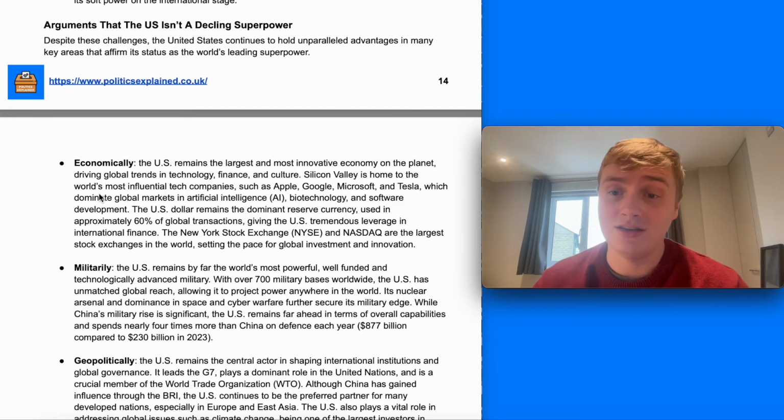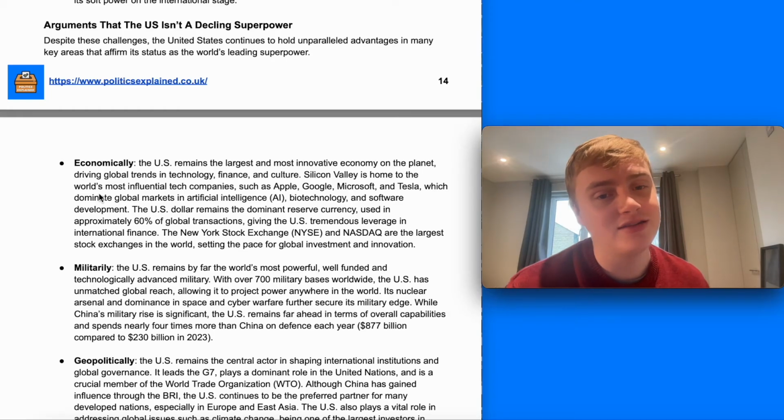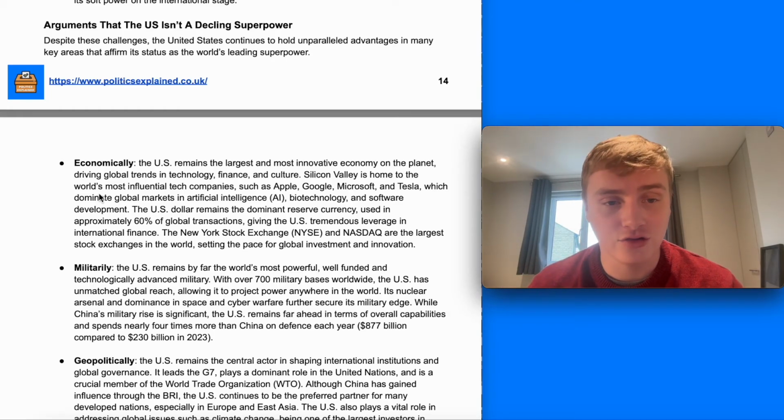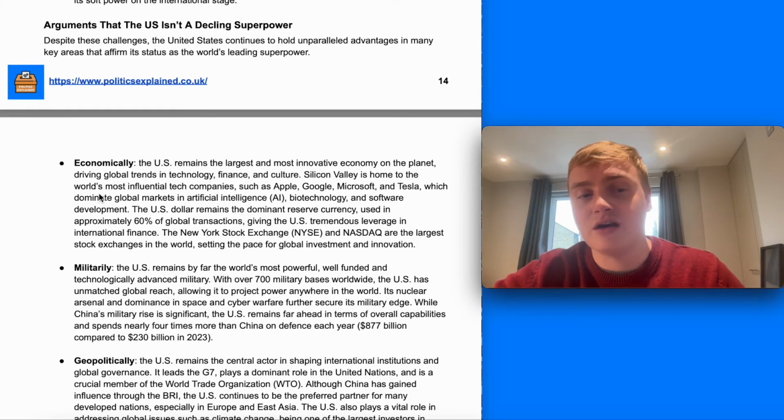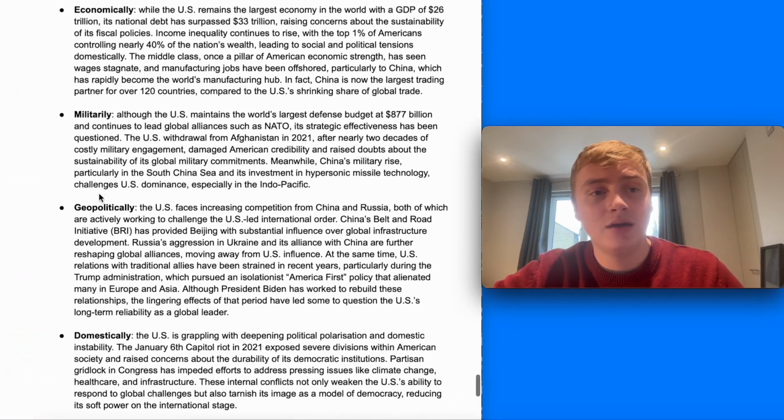Crucially, the US dollar is a real source of structural power for the United States. It remains a dominant global reserve currency and is used in approximately 60% of global transactions. So that's really the other side of the argument. It is financially very dominant as well.